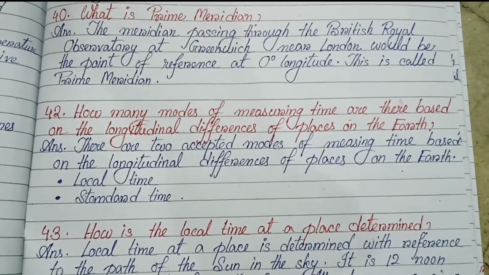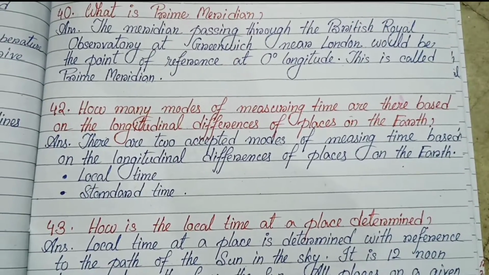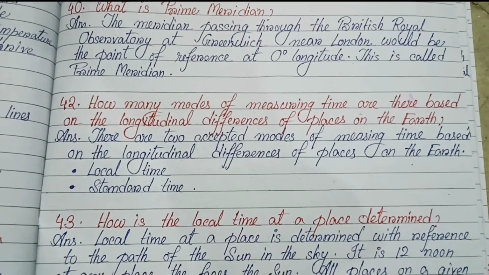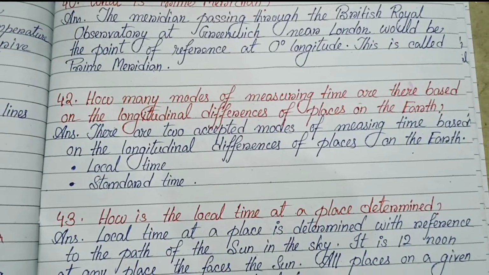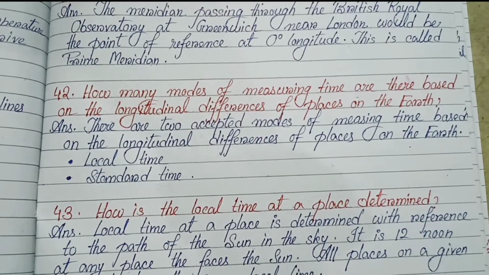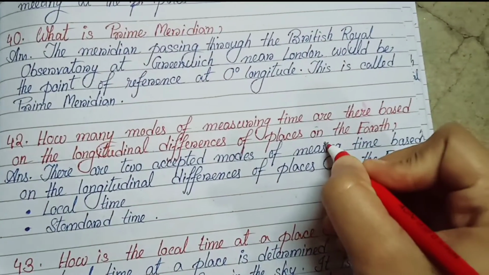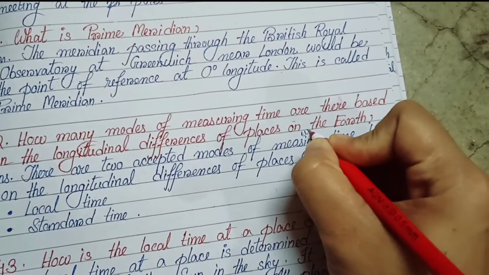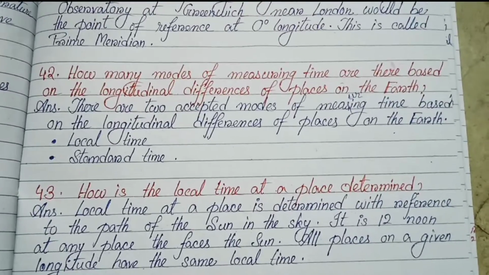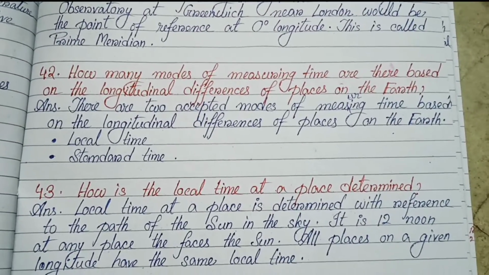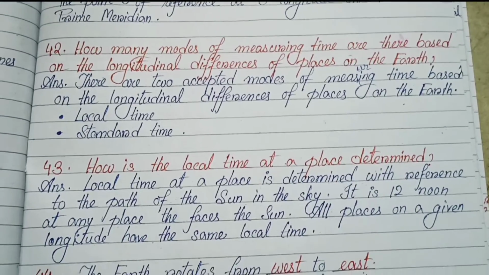Number 42. How many modes of measuring time are there based on the longitudinal differences of places on the earth? There are 2 accepted modes of measuring time based on the longitudinal differences of places on the earth: local time and standard time.